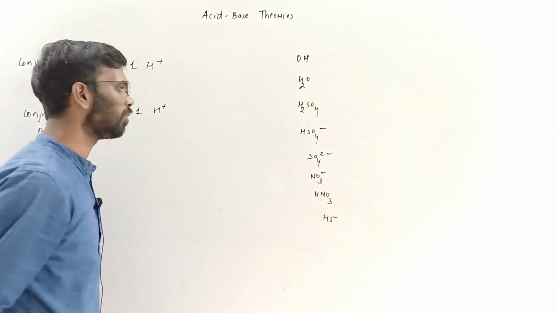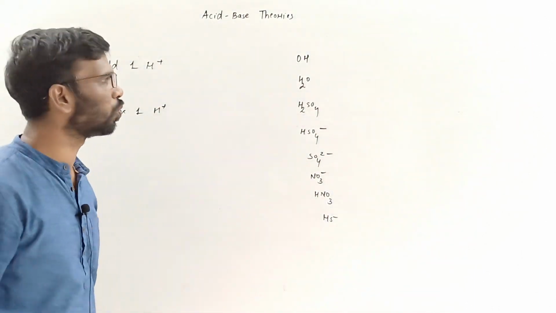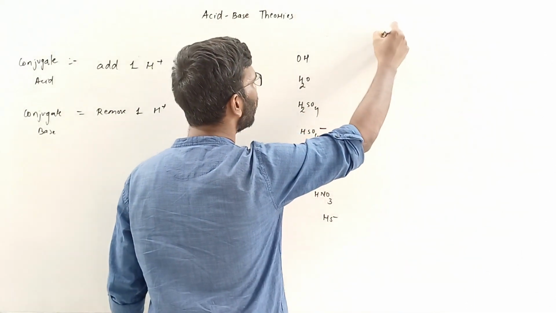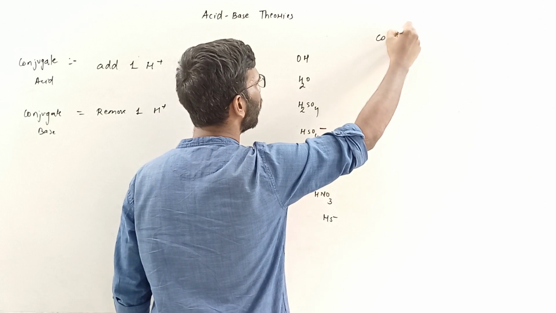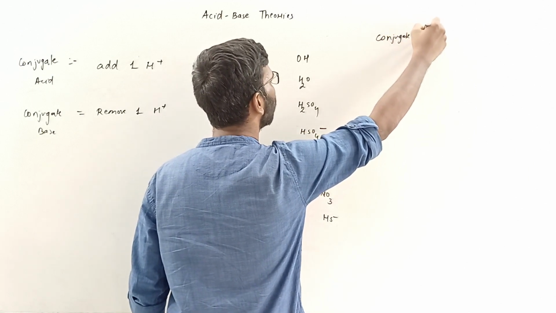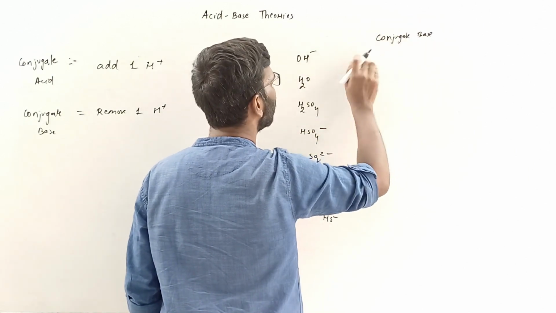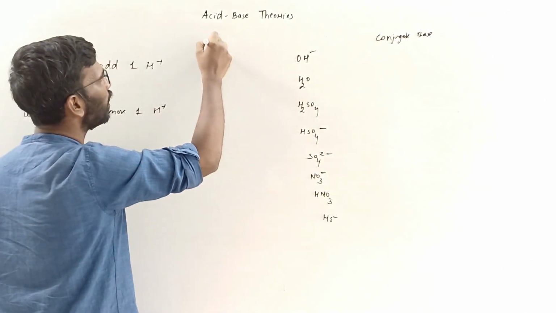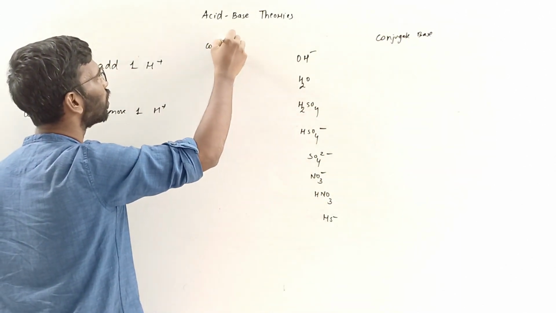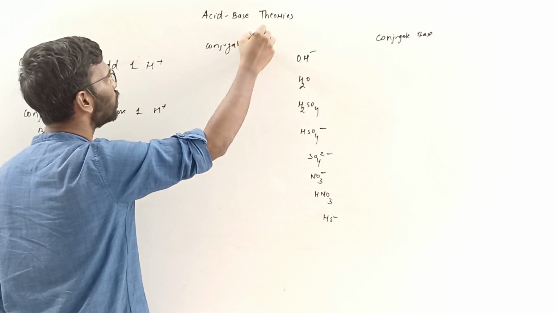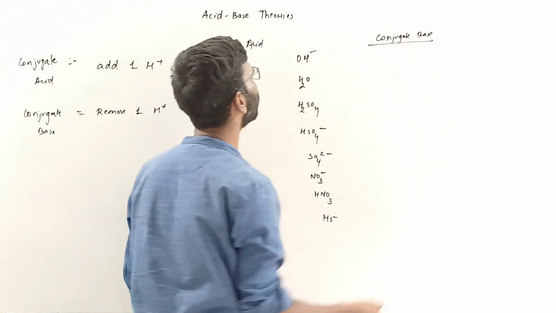These are the series. There are many compounds over here. Now, on the right side we'll write the conjugate base of these, and on this side I'll write the conjugate acid of these. One is the conjugate acid, the other is the conjugate base.